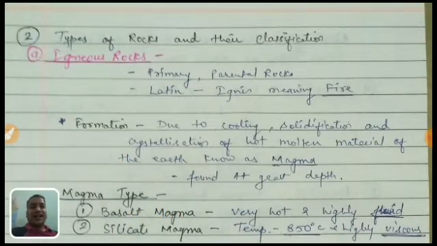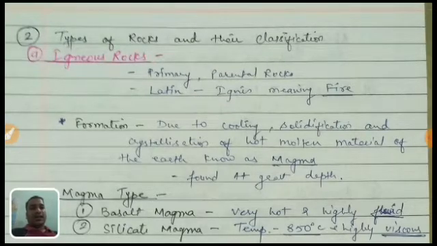Last time I started a new chapter, chapter number 6, Rock and Rock Cycle. In the first video, I explained the rock, the difference between rocks and minerals, and also the classification of rock. In that context, today I am going to start the first type, the igneous. Basically, there are three types of rocks: igneous rock, sedimentary rock, and metamorphic rock. Remember, today I explain only the igneous rock.